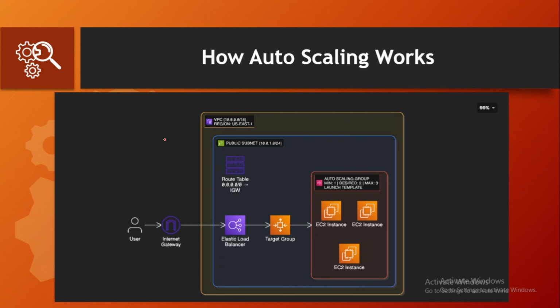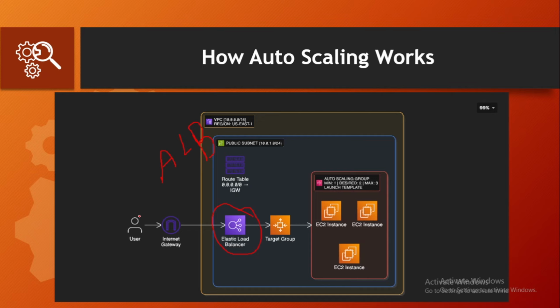So now let's try to understand the high level overview of how auto scaling actually works in a real system. This is an elastic load balancer, which can be an application load balancer, suppose, because an application load balancer handles HTTPS traffic. So let's say this is the application load balancer, ALB.